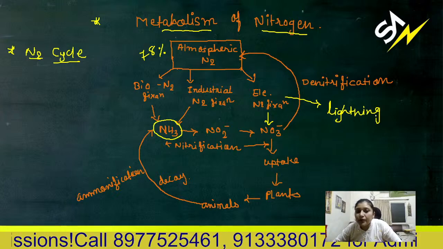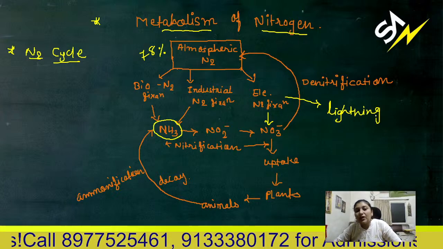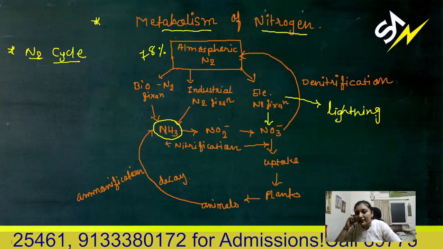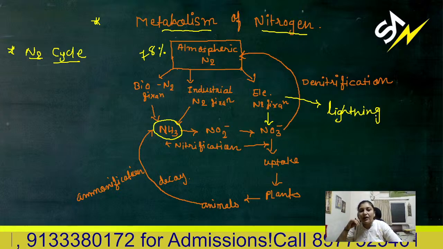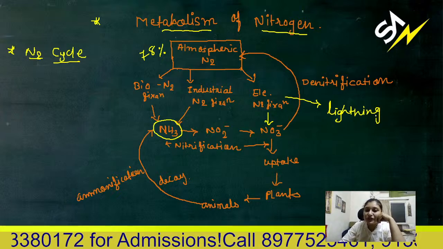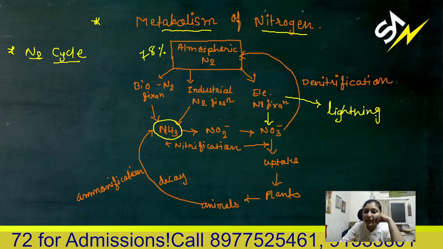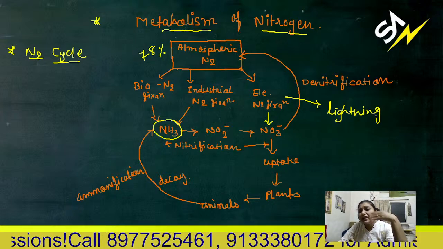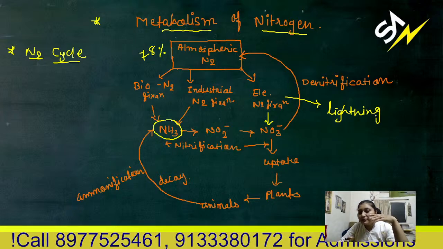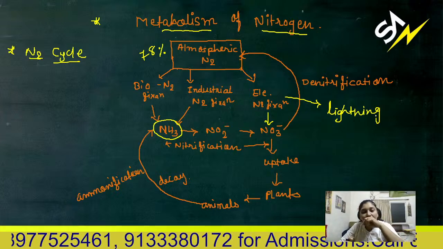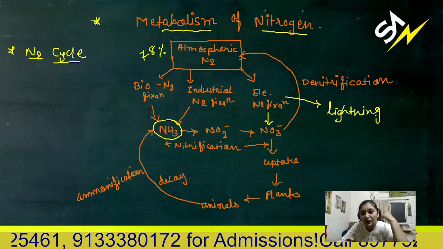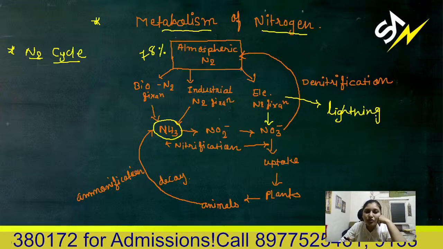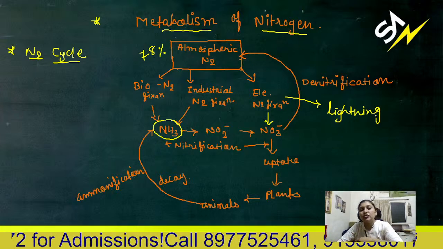Because of thunder and lightning, this atmospheric nitrogen is converted into nitrate and fixed into the soil. In the form of ammonia also, it is fixed by certain types of microorganisms, certain bacteria. Some of them are free living nitrogen fixers, some of them are symbiotic nitrogen fixers. They stay within the root nodules of leguminous plants in a symbiotic relationship and they can fix nitrogen.